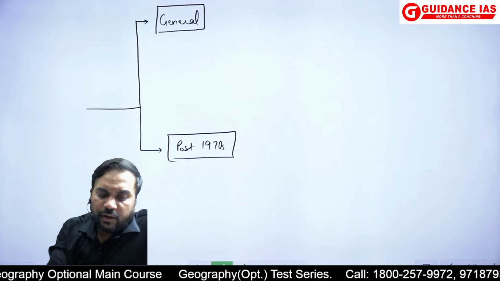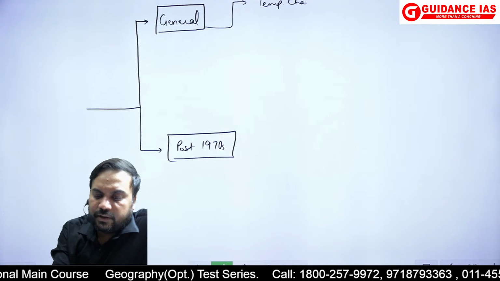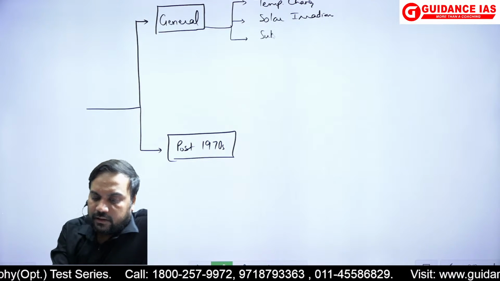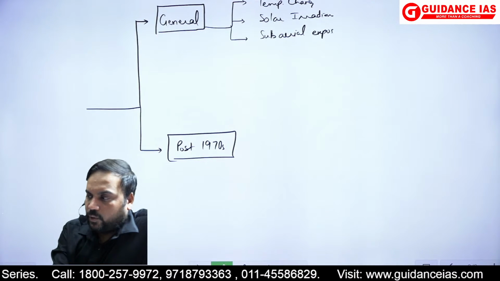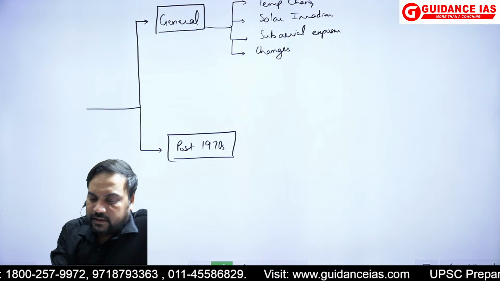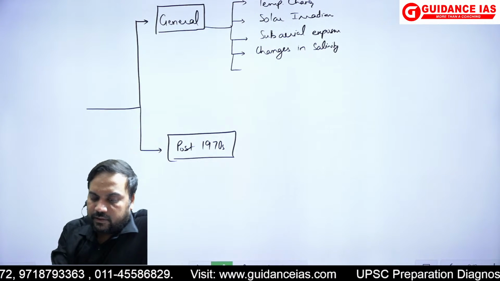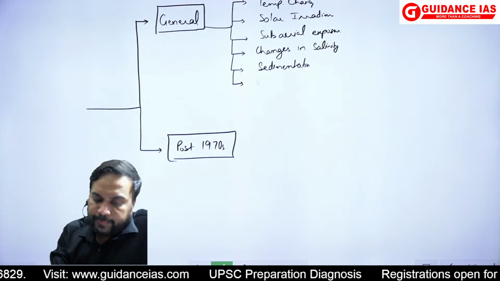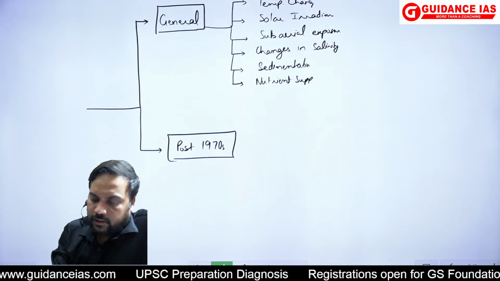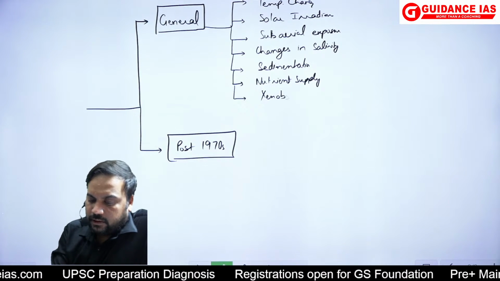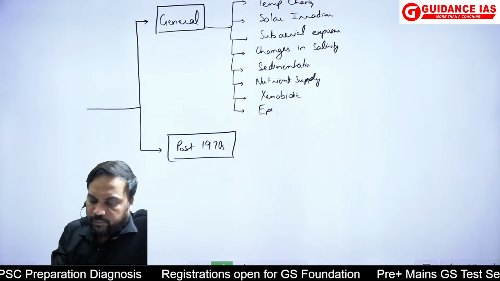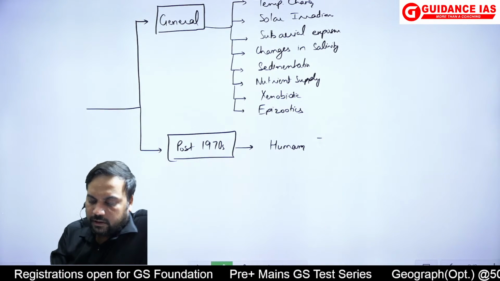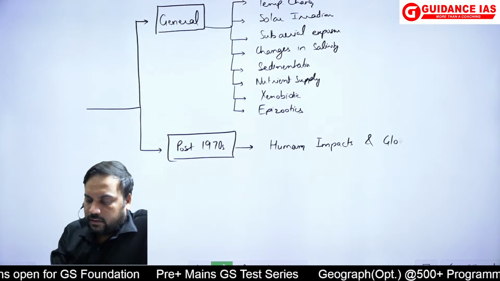So general में you will talk about several phenomena like the temperature change, like the solar irradiance, like the case of subaerial exposure, like the case of changes in salinity, like the case of sedimentation, like the case of nutrient supply, like the case of xenobiotic, epizootics, and finally post 1970s you will also talk about the human impact and global warming.